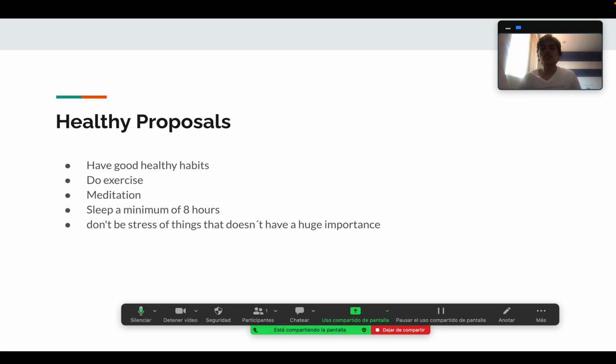And also, don't be stressed about things that don't have a huge importance. Sometimes people are stressed because of every problem that arrives to them. And no, sometimes instead of being stressed, we need to think critically. We need to think really fast and see how to arrive at a solution. And sometimes we think it's very hard, but it's only